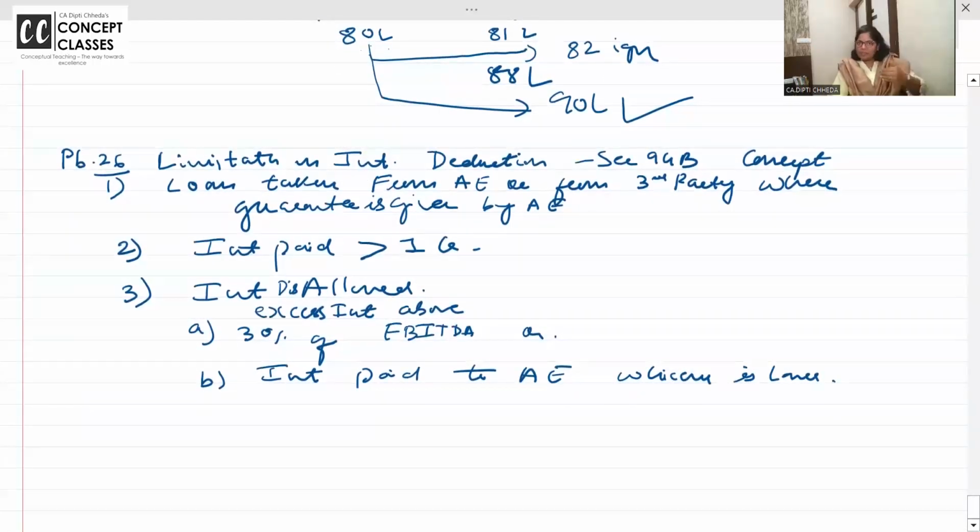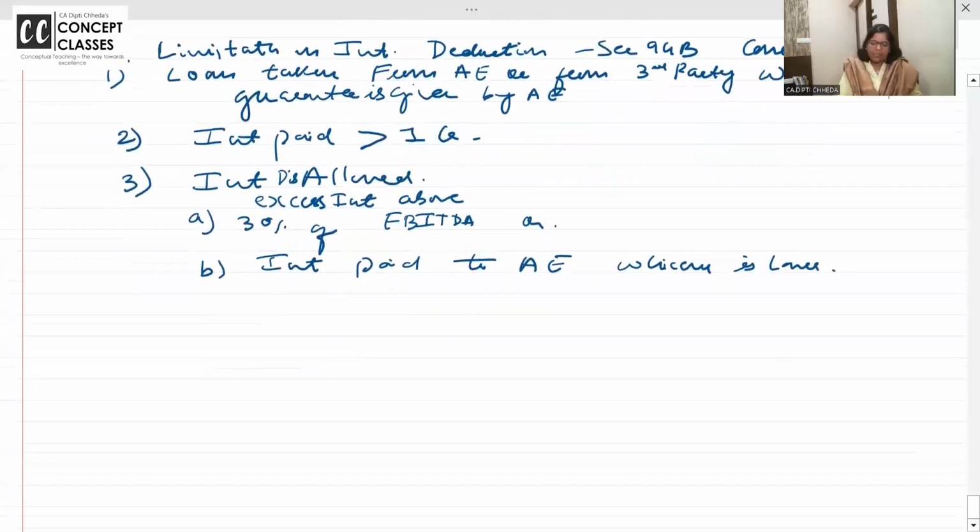Loan is taken from associate enterprise or loan is taken from third party where associate enterprise is giving guarantee. Interest paid is above 1 crore. Then interest is disallowed, excess interest above 30% of IPTA or interest paid, whichever is lower, that is disallowed. Now in this problem number 26 we are doing.